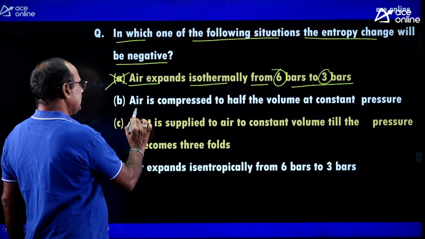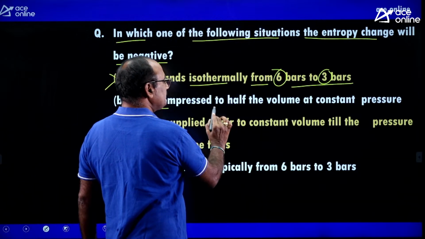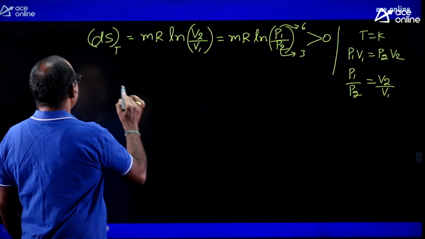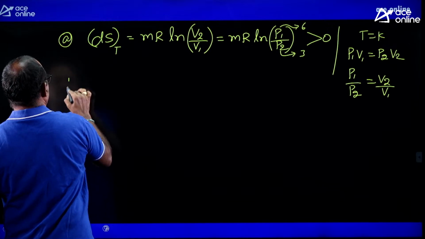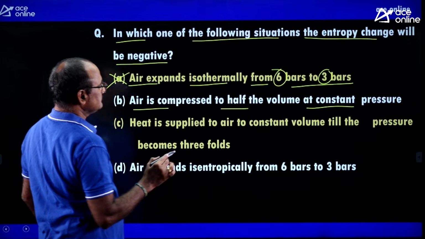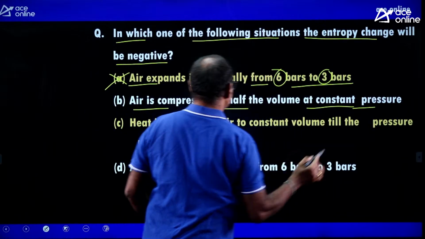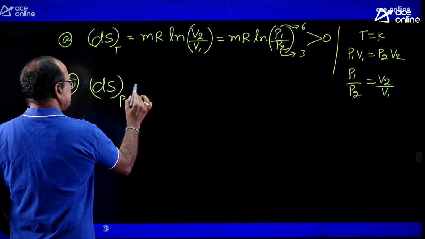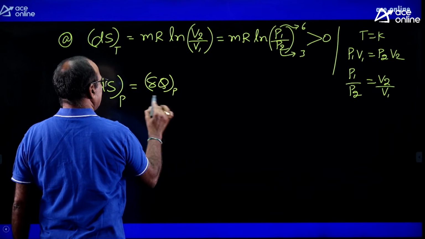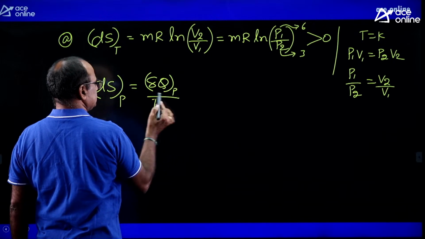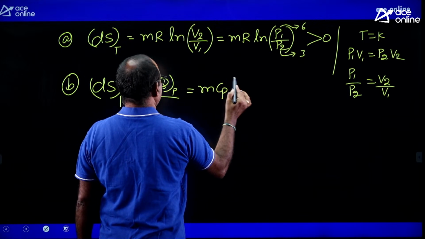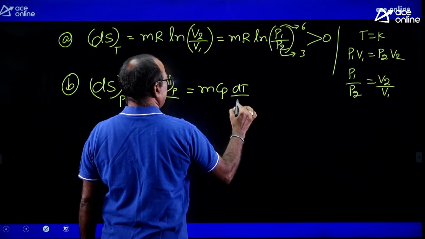Look at the option B. Air is compressed to half the volume at constant pressure. Right? Option B, this is option A. B, change in entropy at constant pressure. The change in entropy at constant pressure equal to what? Del Q at constant pressure dividing by temperature. Del Q at constant pressure is mcp dT, dividing by T.